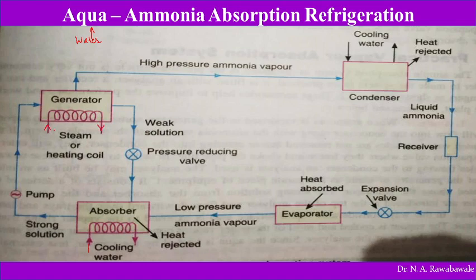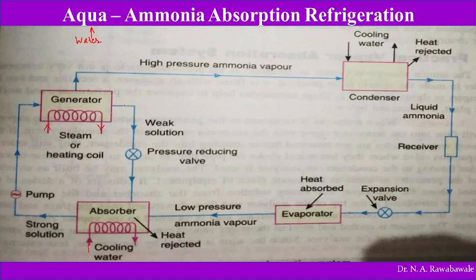So it may be an electrical coil, or it may be a steam coil, which produces heat in this generator. As we know, at lower temperature water has an affinity to absorb ammonia. At higher temperature, the water rejects ammonia and the ammonia gets separated. So this generator separates ammonia from this strong solution, and this ammonia, which is liberated by heating of this strong aqua ammonia solution, moves up.